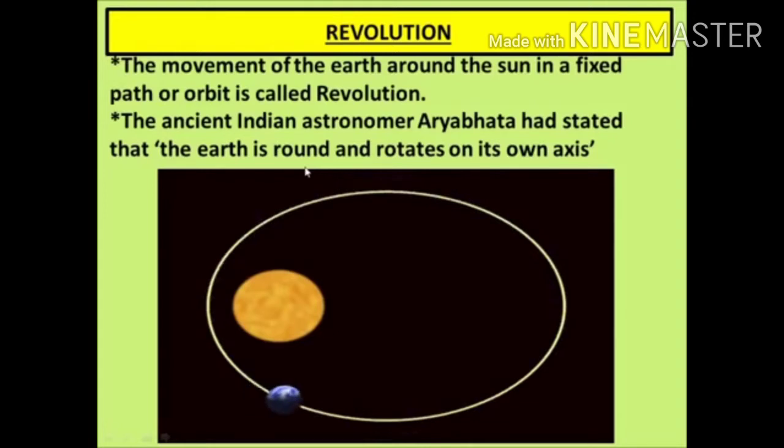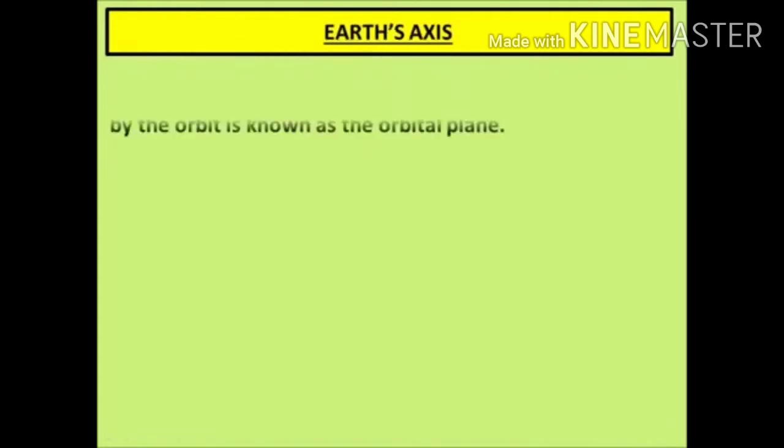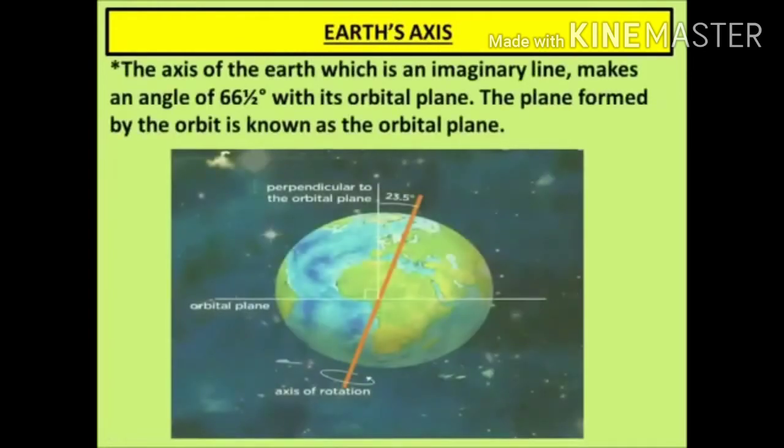Summer solstice is the position of the earth when the northern hemisphere has the longest day and shortest night. It occurs on 21st June, when we celebrate International Yoga Day, for the last 5 to 6 years. In the southern hemisphere, it is winter season at this time. The days are short and the nights are long. The hemisphere which faces the sun will have summer, and the opposite hemisphere will have the winter season.